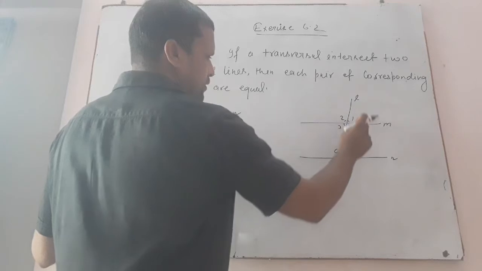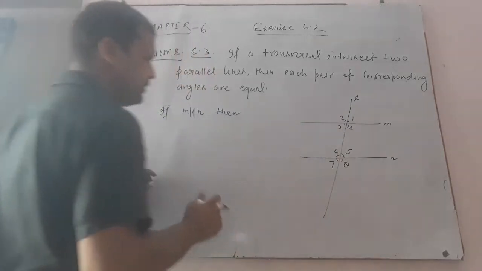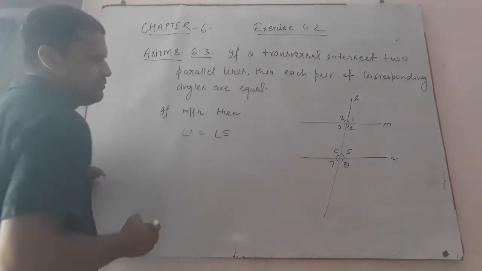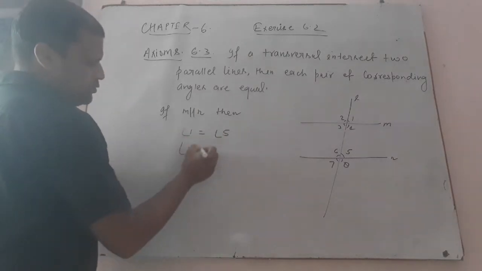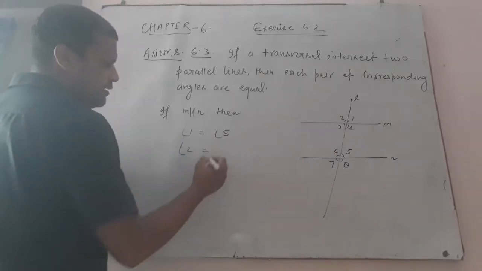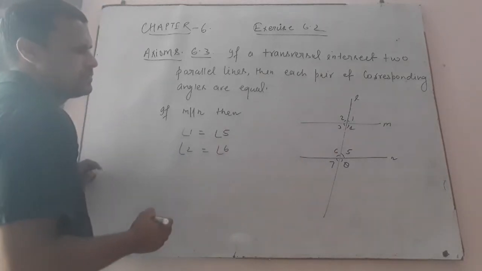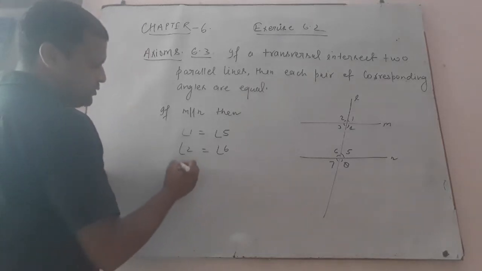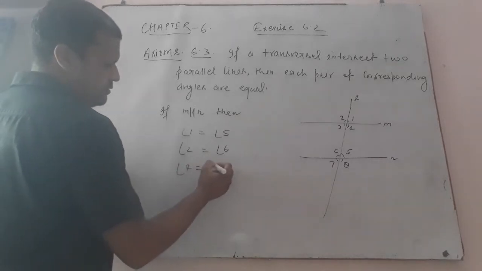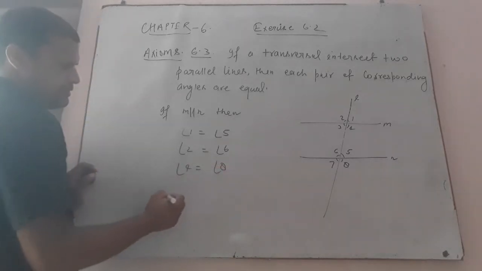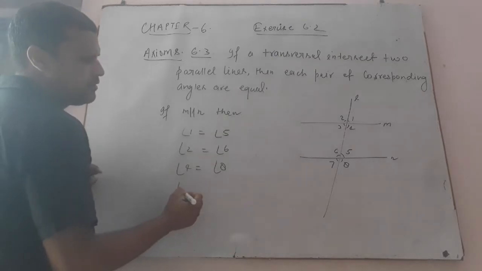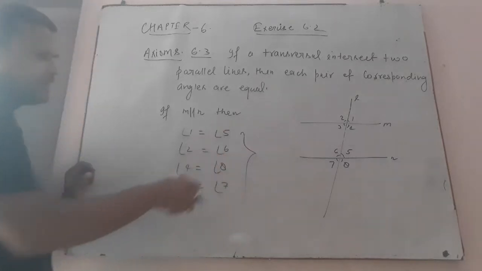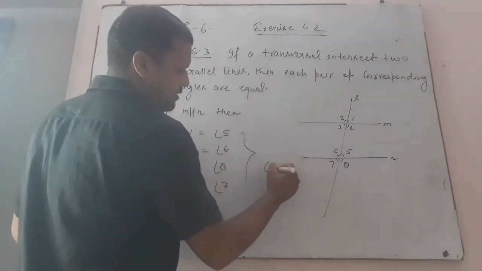Angle 1 equals angle 5, angle 2 equals angle 6, angle 4 equals angle 8, and angle 3 equals angle 7. These all are the corresponding angles.